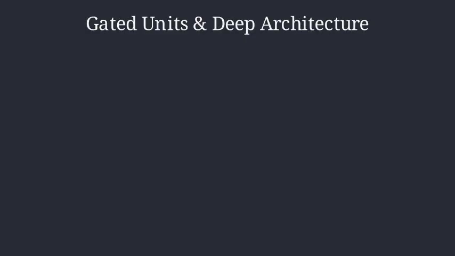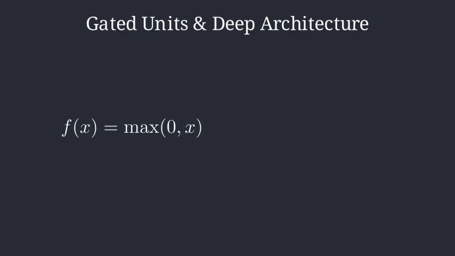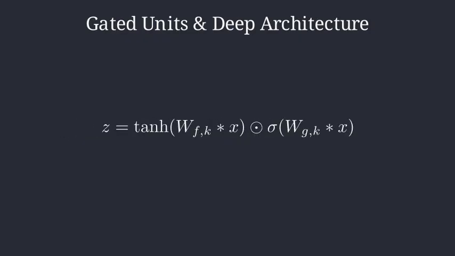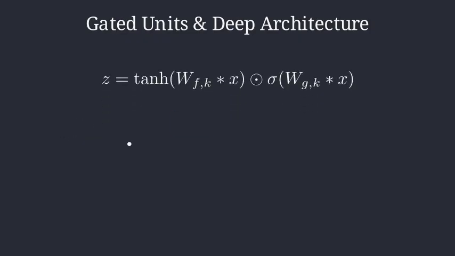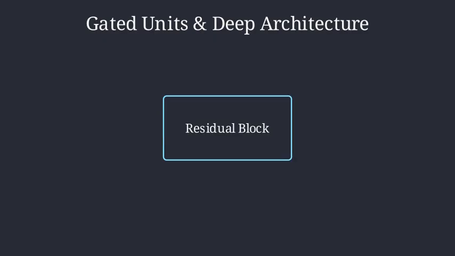The internal engine of Wavenet relies on gated activation units, similar to those found in high-performing image generation models. Instead of a simple ReLU function, Wavenet uses a combination of a tanh and a sigmoid function. This gating mechanism helps the network control the flow of information through its layers more effectively. To allow the model to become truly deep, the architecture also incorporates residual and skip connections.